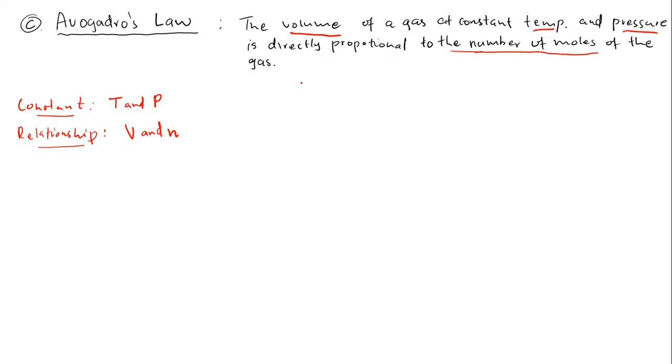Avogadro said that for a gas at a constant temperature and pressure, the volume of that gas will be directly proportional to the number of moles of the gas. Remember, for everything to make sense, let us start by doing the practical example, okay?